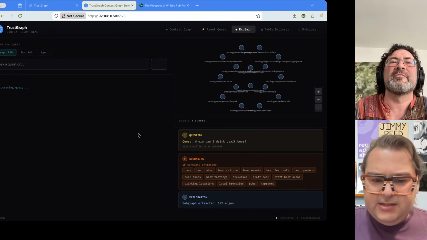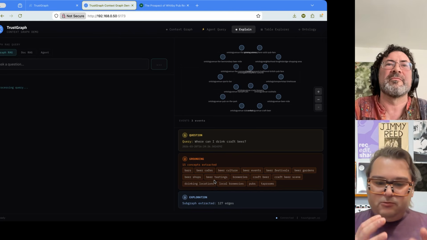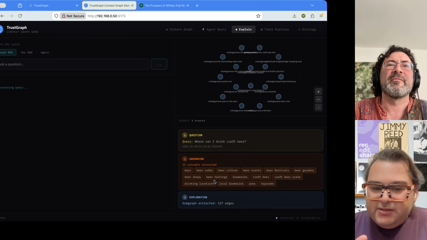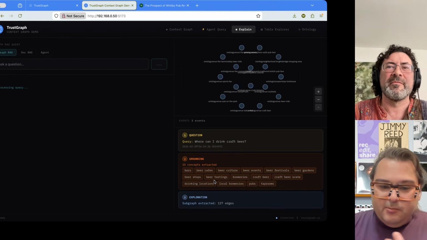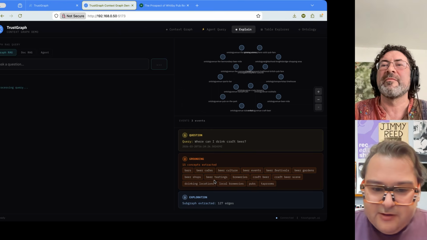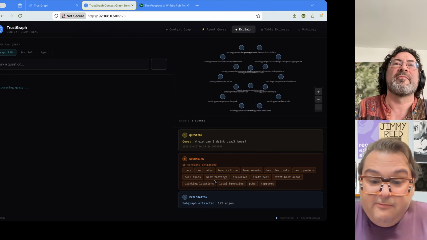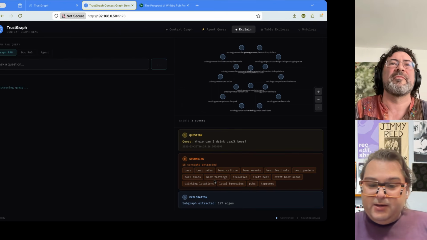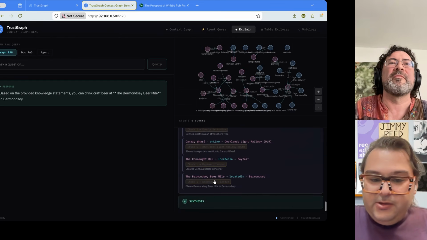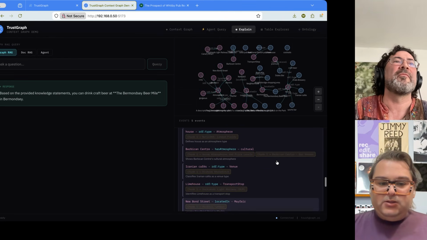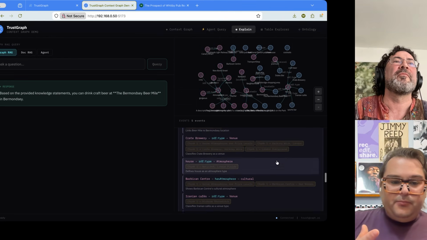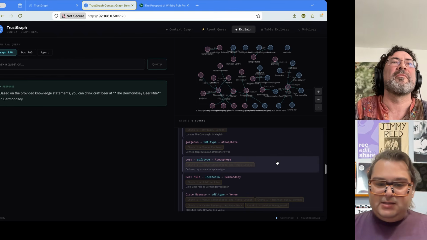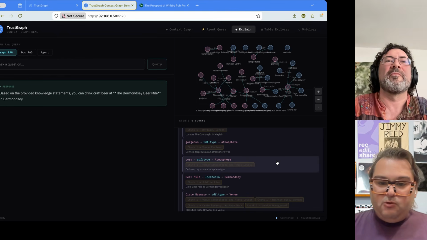So look at all the concepts that we went through. These are all the places where we might drink beer: bars, beer cafes, events. You could have an event, a craft beer festival, a beer garden. So many different concepts that could potentially arise from this.